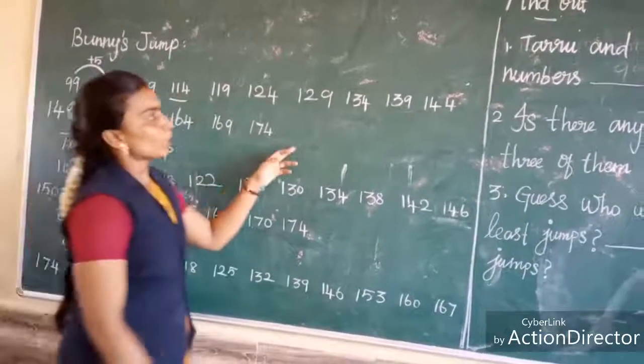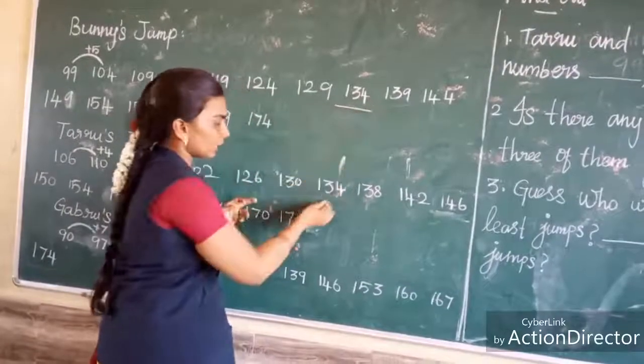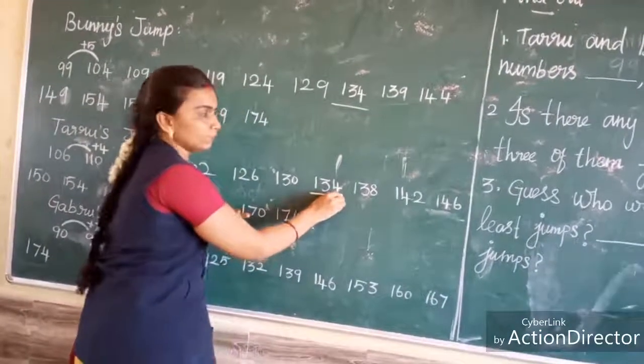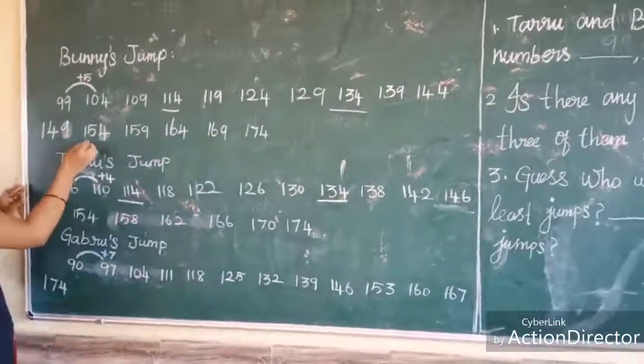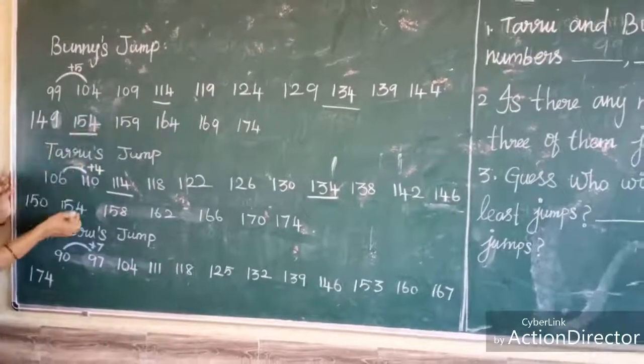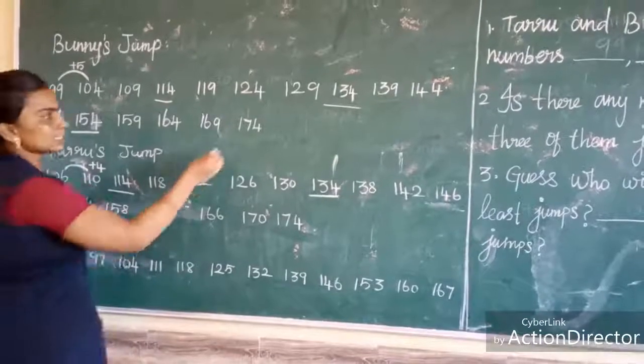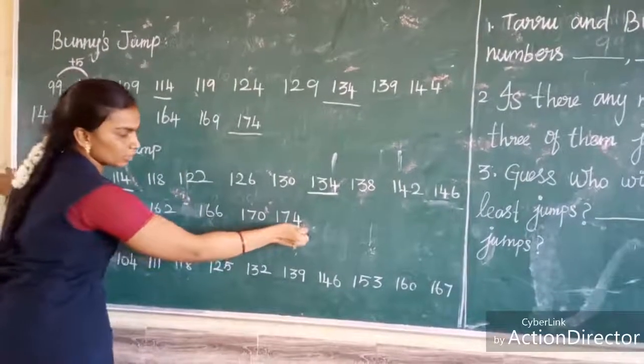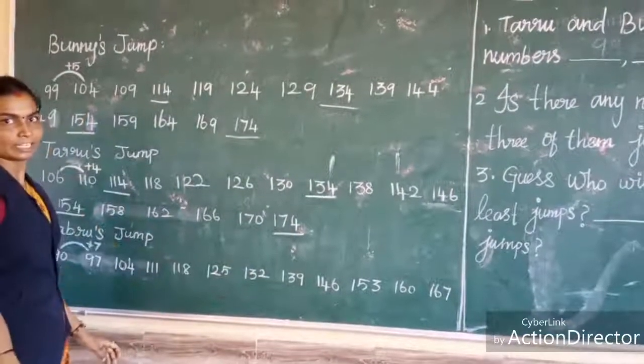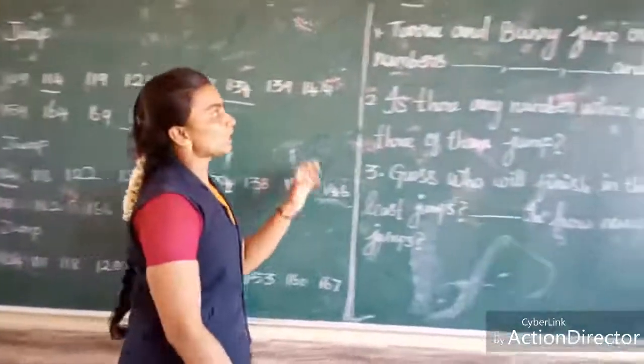And then 134, here also 134. And then 154, here also 154. At last 174, here also 174.